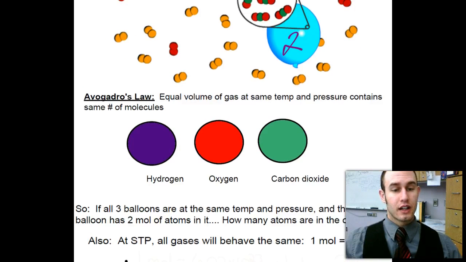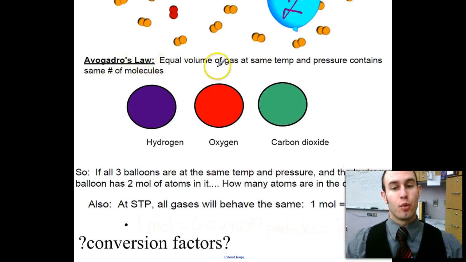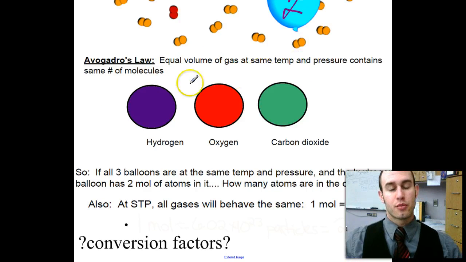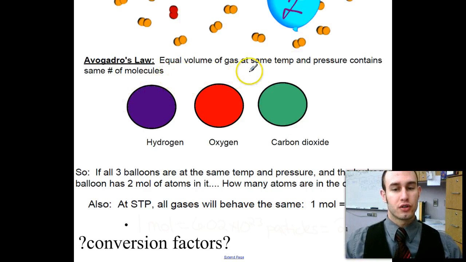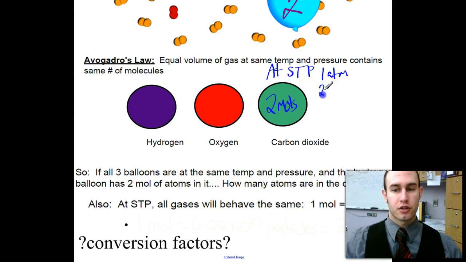So again, in this example, equal volumes of gas at the same temperature and pressure have the same number of molecules. If I tell you my carbon dioxide balloon has 2 moles of gas, and they're all at STP, standard temperature and pressure, 1 atmosphere and a temperature of 273 Kelvin, how many moles does oxygen have, and how many moles does my hydrogen have?